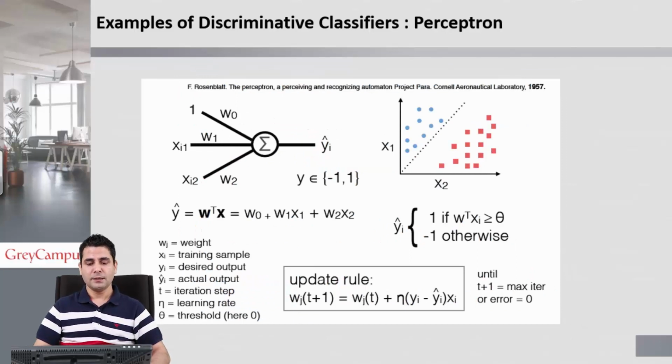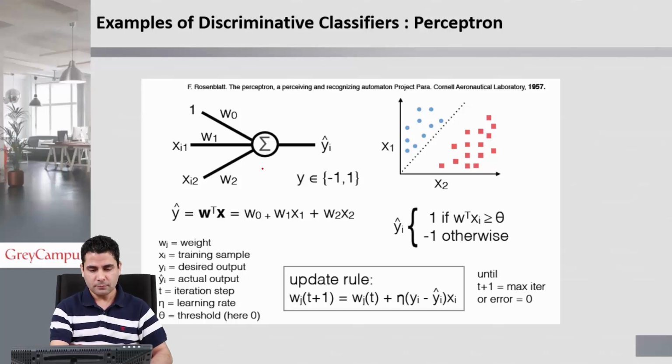Now, here's a classifier. We call it perceptron. Perceptron is a concept taken from artificial neural network. The problem is to classify into two classes, either class x1 or class x2. Here, if you see, I have given two inputs to this perceptron, and there is a summation in between.